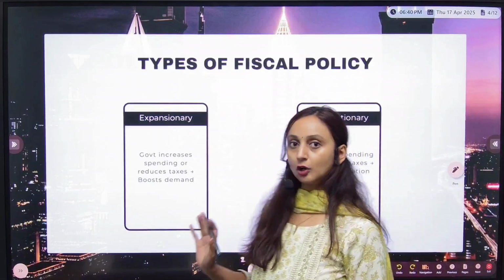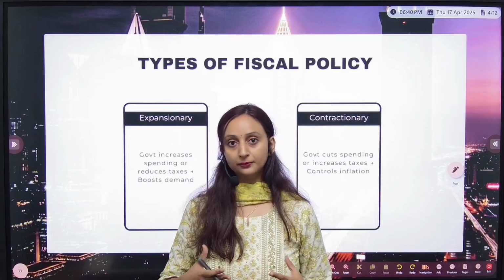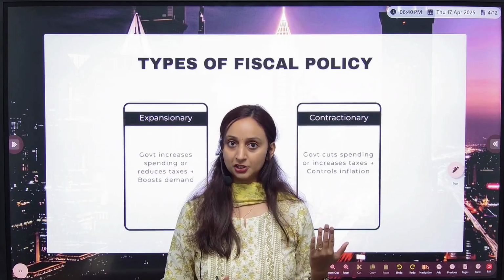What are the types of fiscal policy? So there are two types of fiscal policies which are used in different scenarios. One is your expansionary fiscal policy and the other is contractionary fiscal policy.